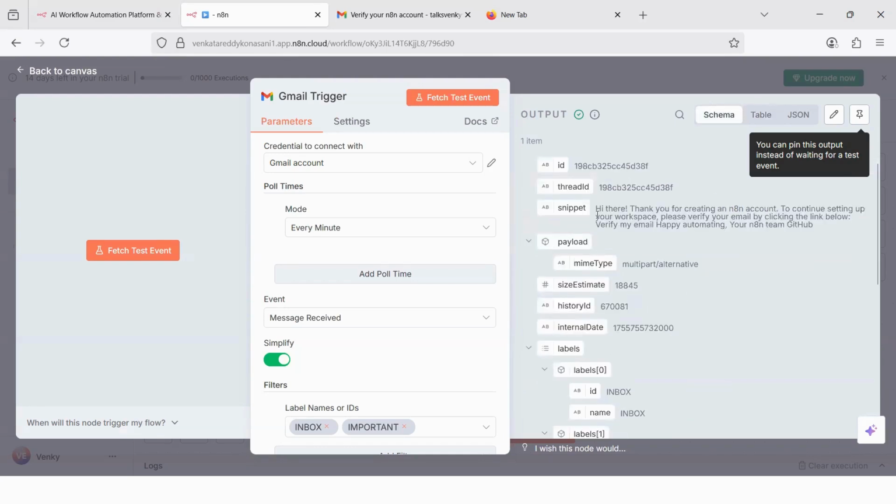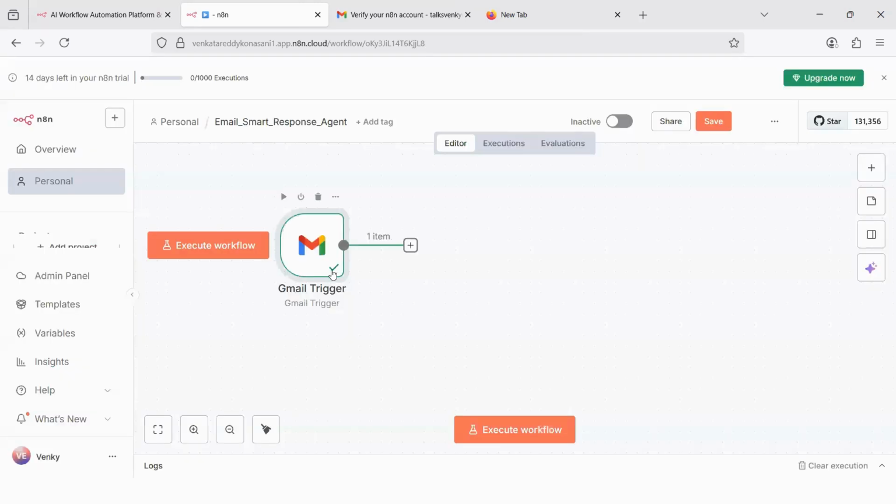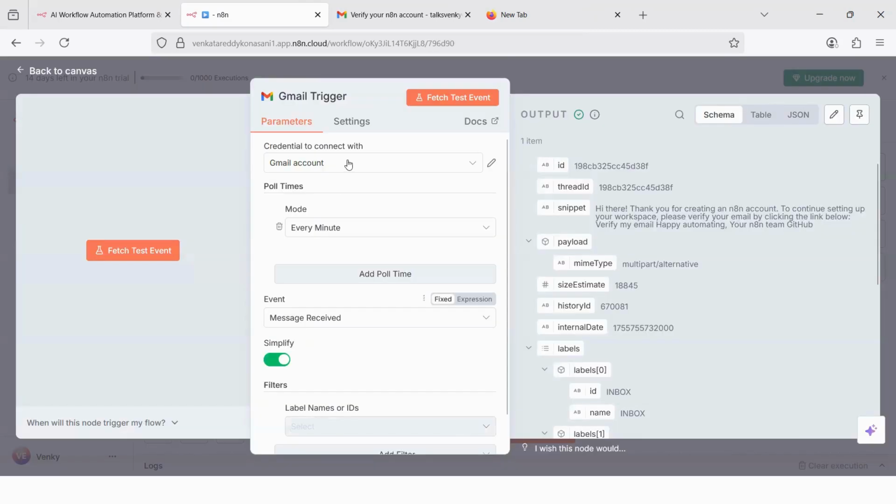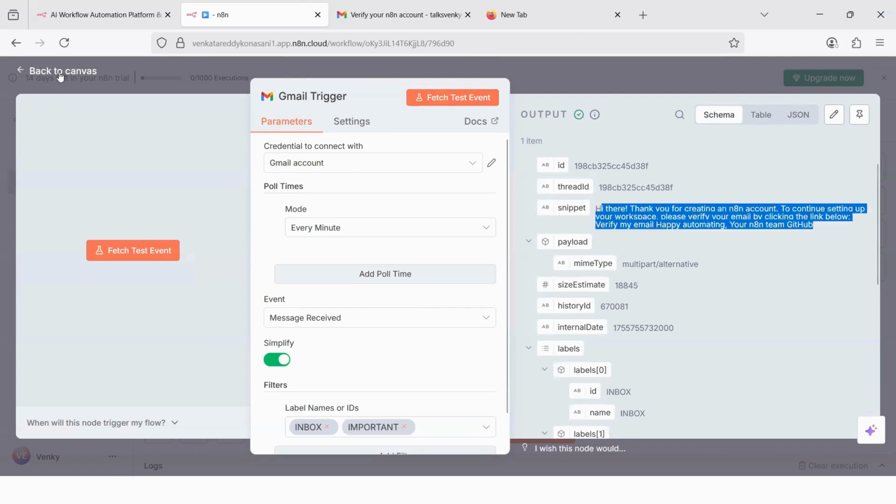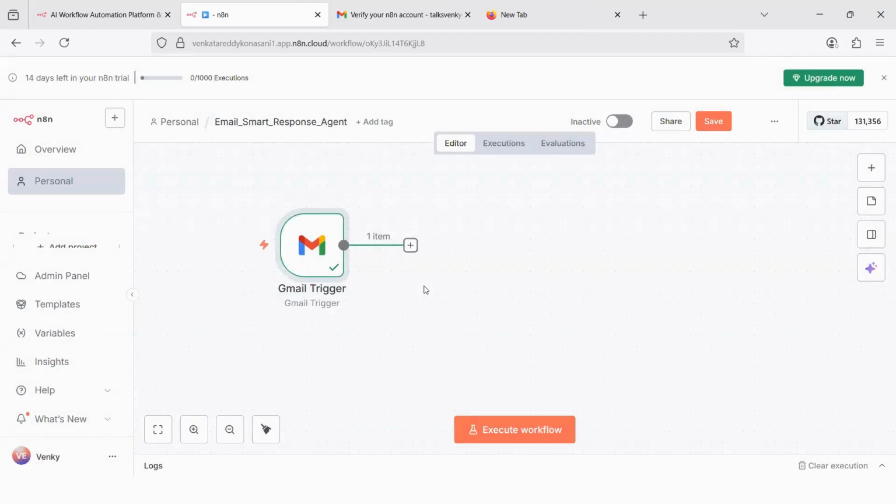Usually I prefer schema. So if everything works fine, if you have connected this accurately, here you will see a tick mark. That means it is working fine. And it is not very complex. You have to create the credentials, connect it, and fetch the test event. You must see one of the emails from your email box. Okay. Once that is done, let's go to the next node.